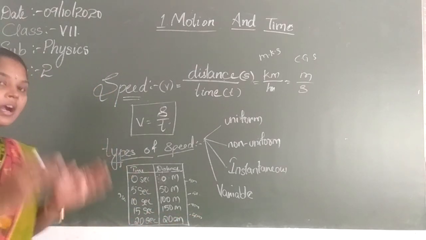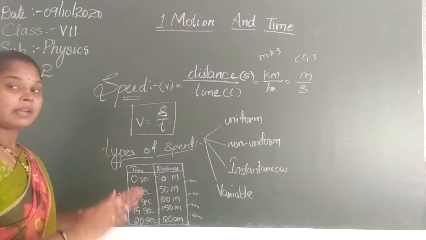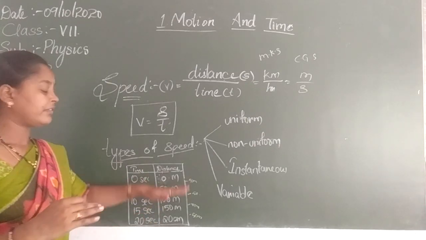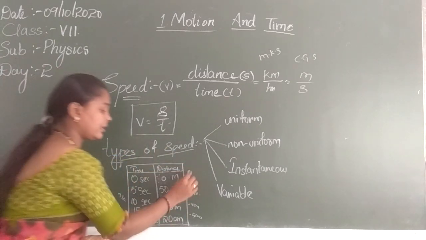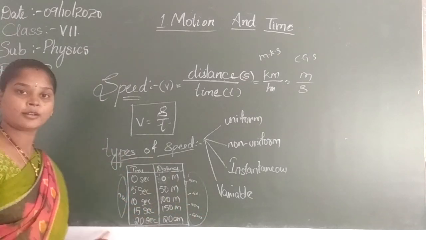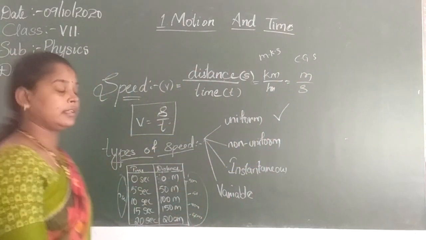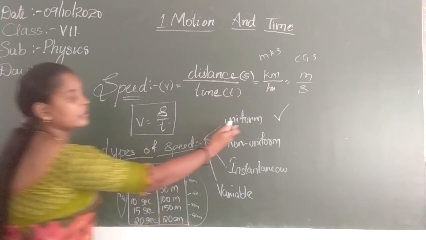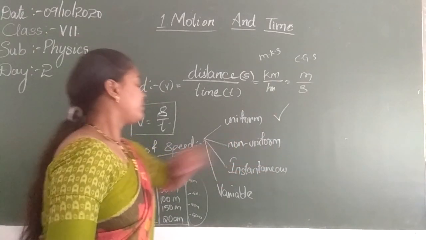So we can say that the car is moving at a uniform speed, the same speed. The speed is not increasing, the time has been increasing, and the speed is not increasing. Yes or not? Every 5 seconds, the distance is increasing by 50 meters. So the distance and time, these are uniform, these are the same. Yes or not? So we can say that the car is moving at a uniform speed. Got it? If time and distance both are increasing simultaneously, then we can say it is uniform. Got it? Now, we will come across non-uniform.